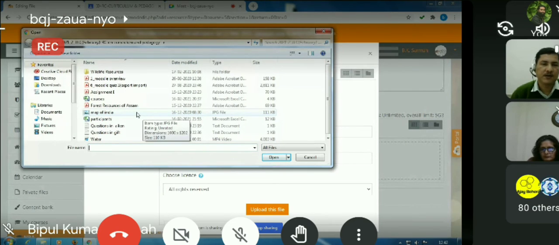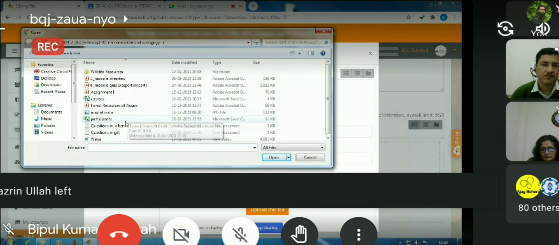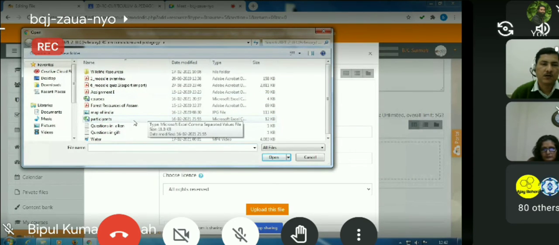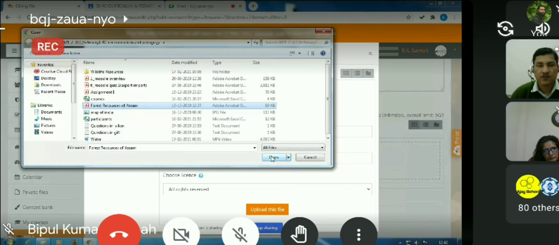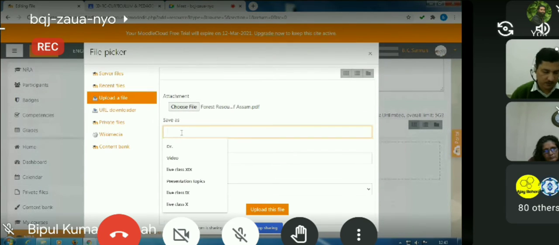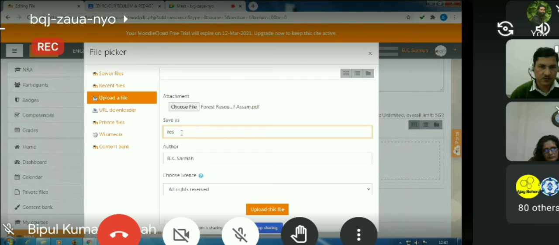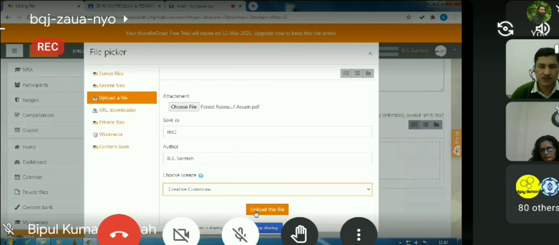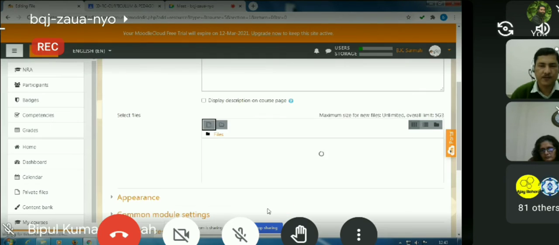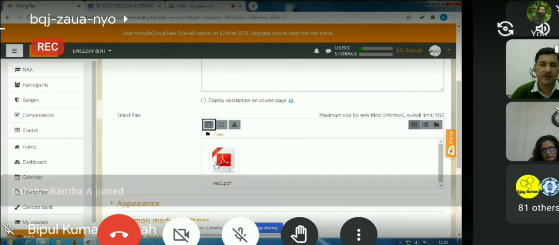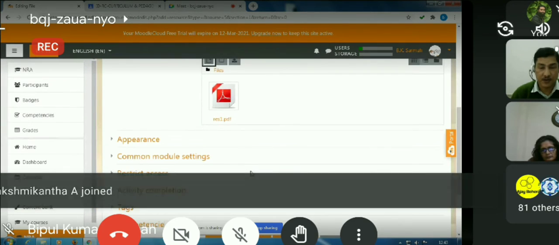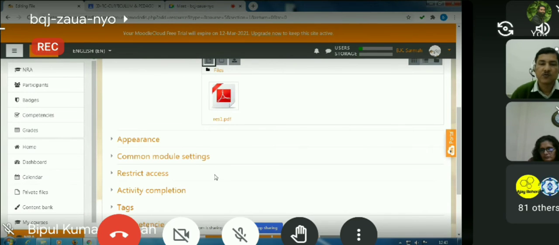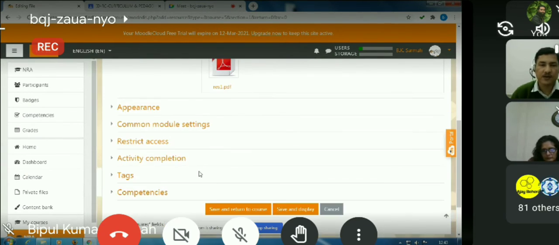For example, let me upload the file Forest Resources of Assam. It has already been uploaded, so I'm uploading it again. Opening it up, I name it resource 1, choose a license type, maybe Creative Commons, and upload this file. So this file will appear here. You have some other settings also: appearance, restrict access, and activity completion. All these are there. Default settings will be sufficient as of now.